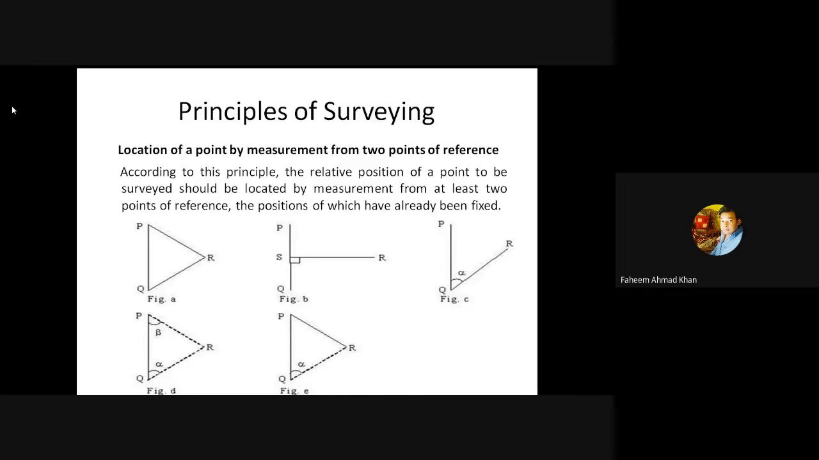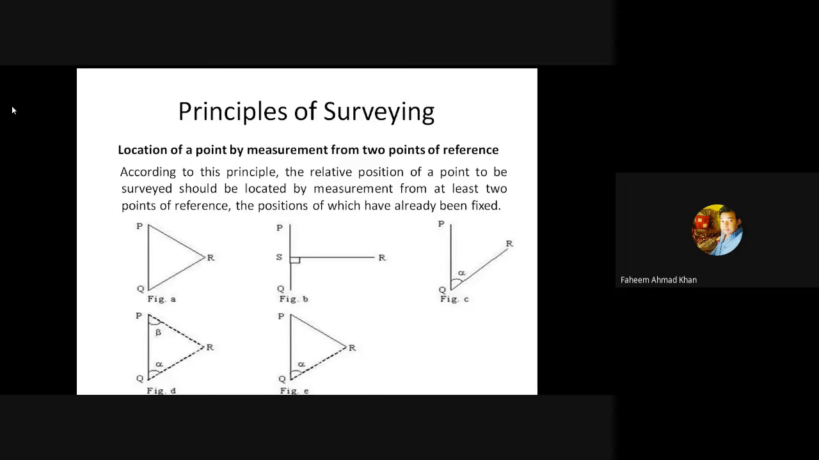These points are connected with a line, and these are the known reference points. We have to find point R. Once we know an angle alpha from point Q, we can easily go in that direction and find a point R, which will be on the line QR.